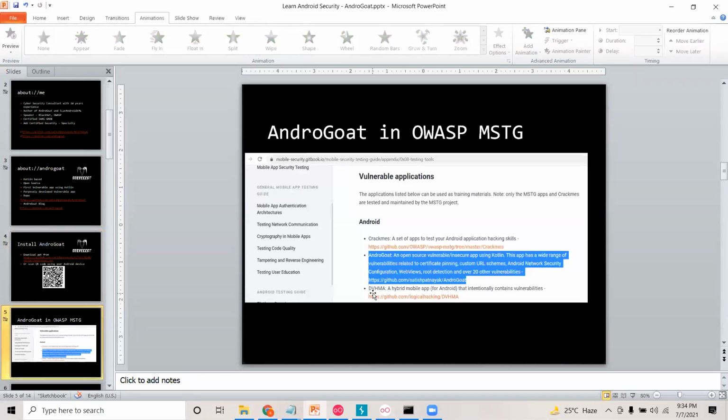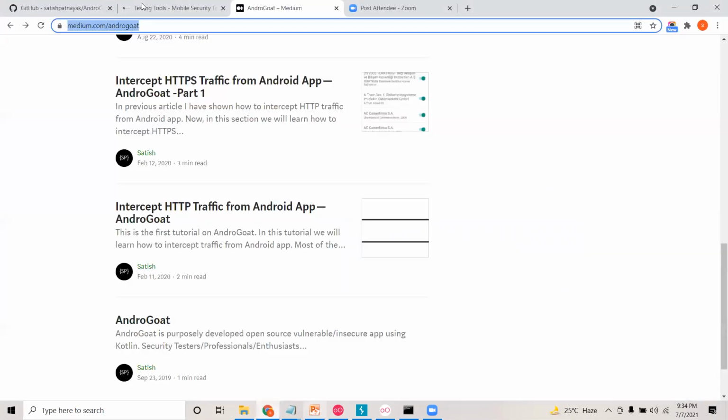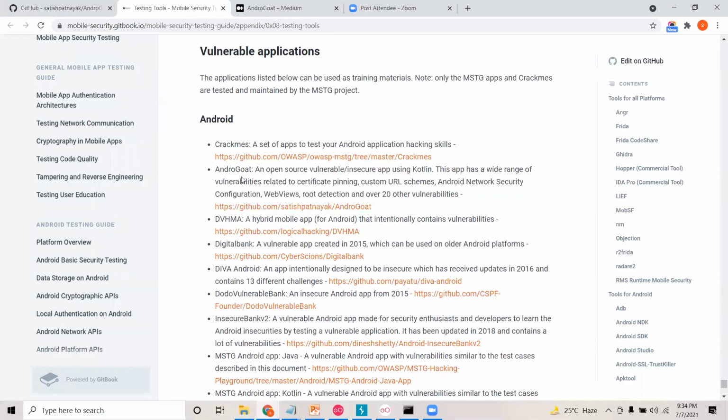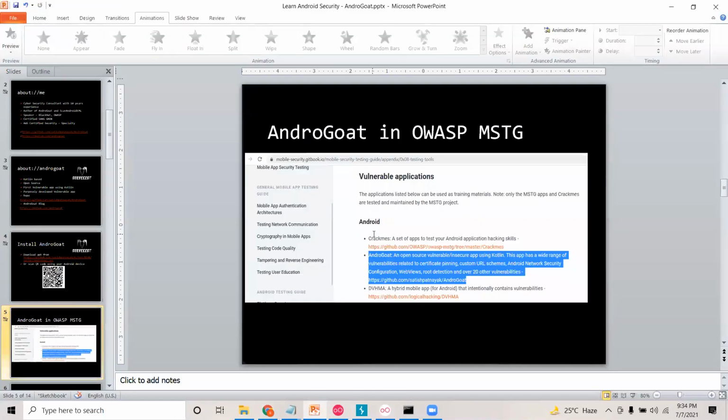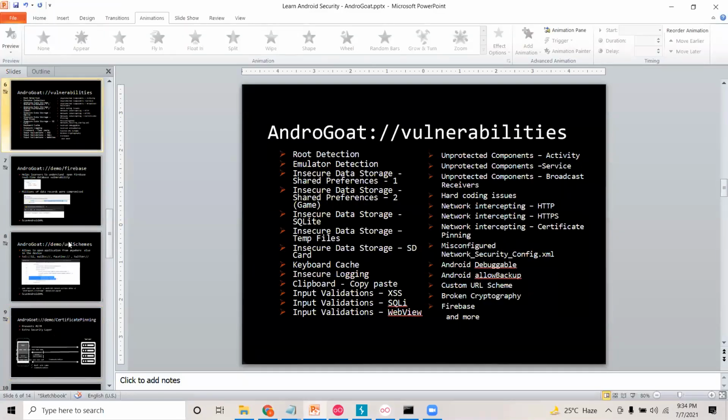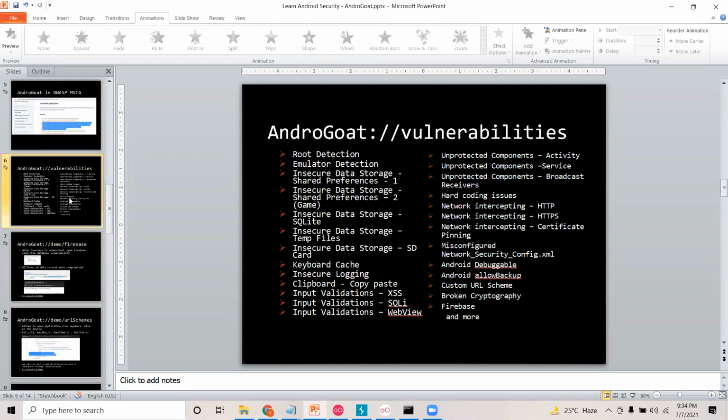It is also listed in the OWASP MSTG, the Mobile Security Testing Guide. You can find it over here. I think this is enough introduction, so let us jump on to the actual topic for today.